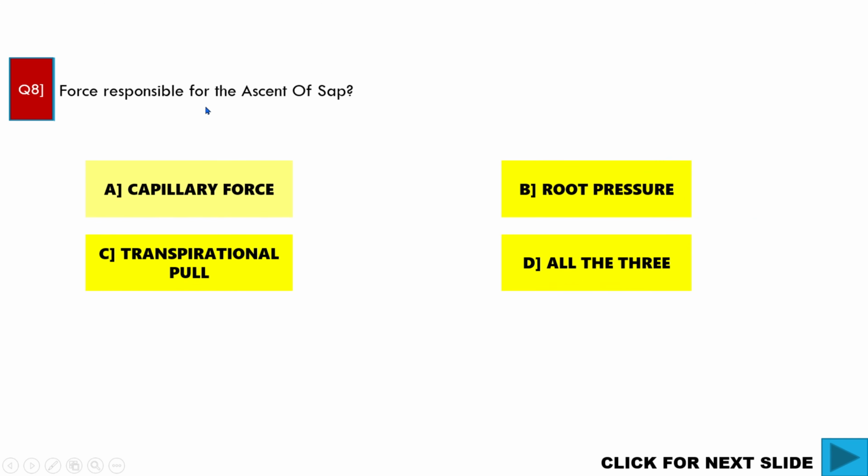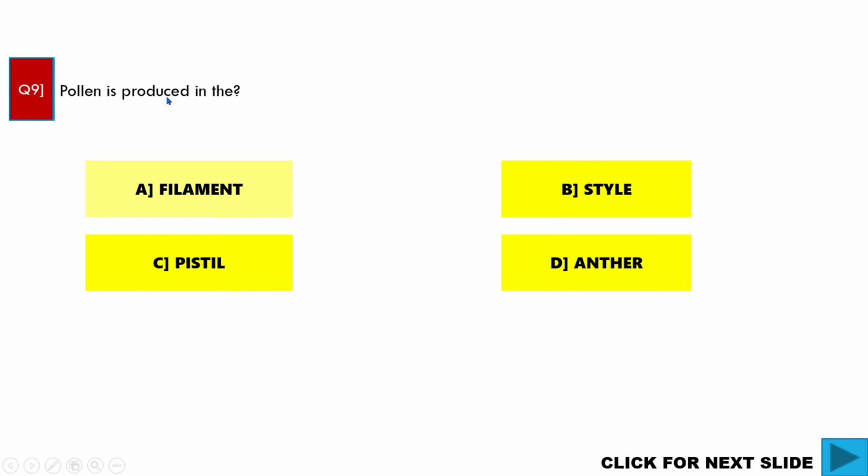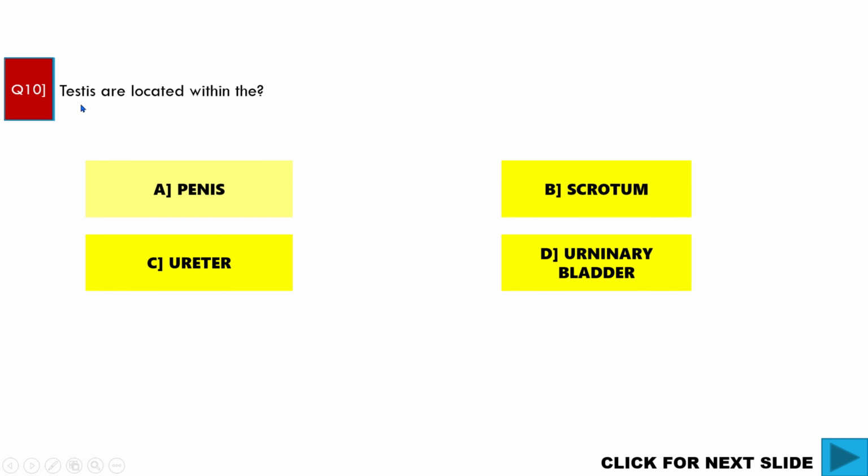Force responsible for the ascent of sap: capillary force, transpirational force, root pressure, all the three. All the three. D is the correct answer. Filament, style, pistil, anther. Pollen is produced in the anther. D is the correct answer. Testes are located within the scrotum. B is correct.